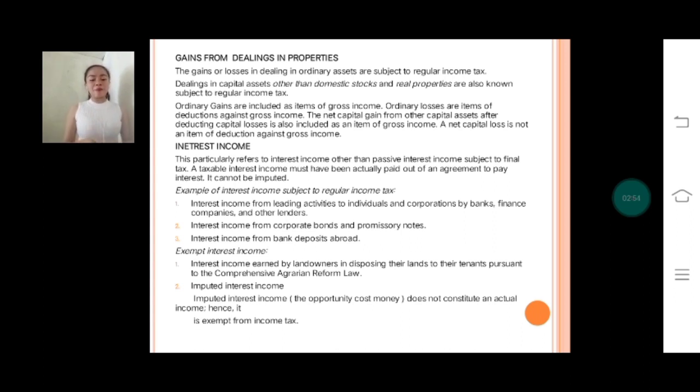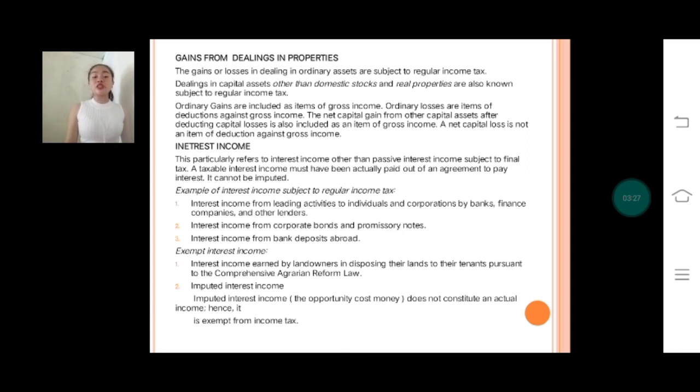Okay, so interest income. There are examples of interest income subject to regular income tax as you can see, and there are also exempt interest income. The following are exempt from regular income tax. Number 1, interest income earned by landowners in disposing their lands to their tenants pursuant to the Comprehensive Agrarian Reform Law. And number 2, imputed interest income.